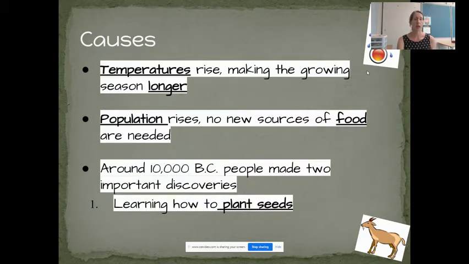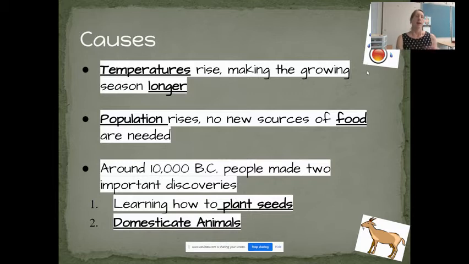And then 2 important discoveries were made around 10,000 BC. One is that they learned how to plant seeds. Remember, this would have primarily been the women who learned how to plant the seeds because they were the ones foraging and gathering plants. And then animals were domesticated. So animals were tamed in order to be used to help with the work of farming and also to be milked or worked in other ways in the farm area, okay?